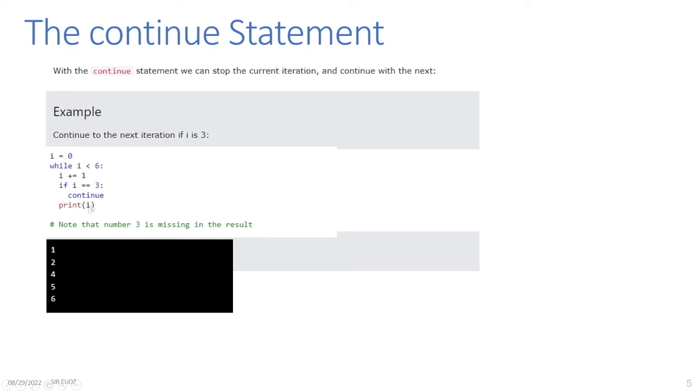So you notice we did not pass to this statement. So 4, this is false, print i, so it will print 4. So we did not pass to this statement a while ago. That's why 3 here is missing. So and so on and so forth until we reach number 6.